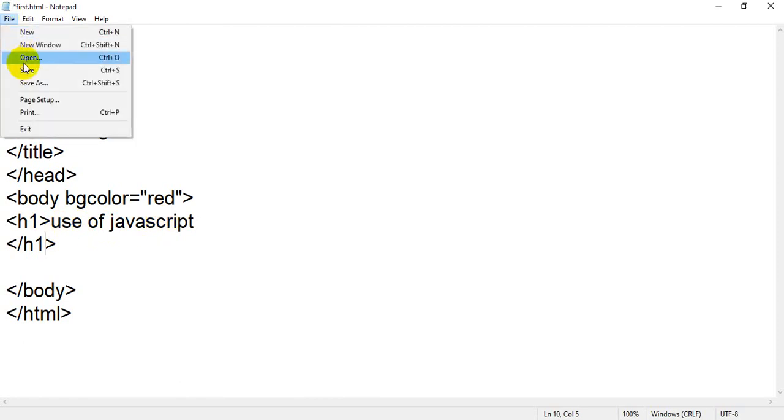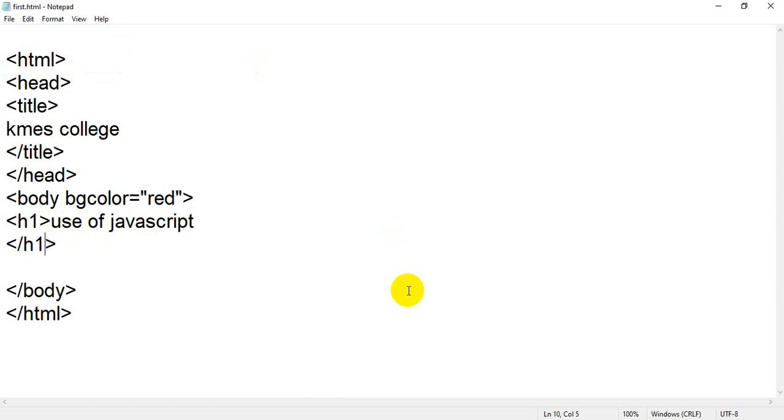Now we have created a simple HTML page. Students, I hope you understood what we have done today. Today we have simply started HTML. We have seen how HTML pages can be created, what the basic requirements of HTML are, and we have seen that HTML is a language used to create or design static web pages.